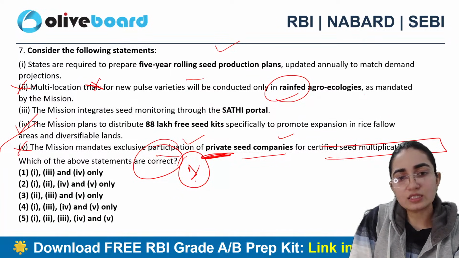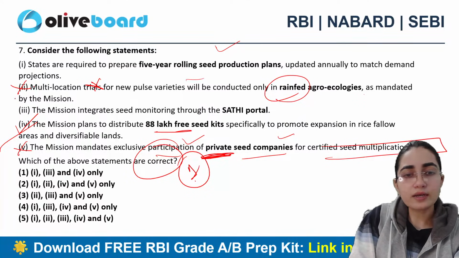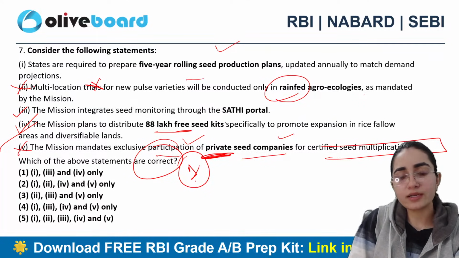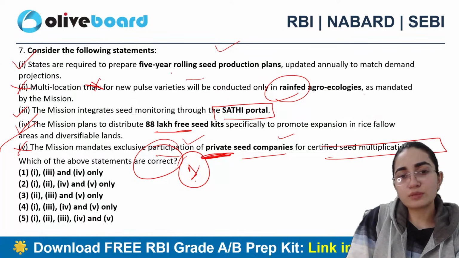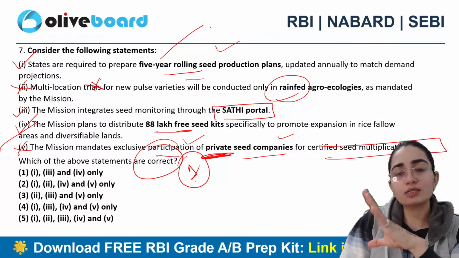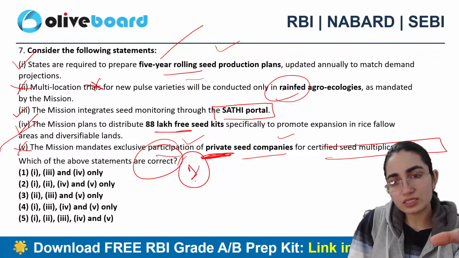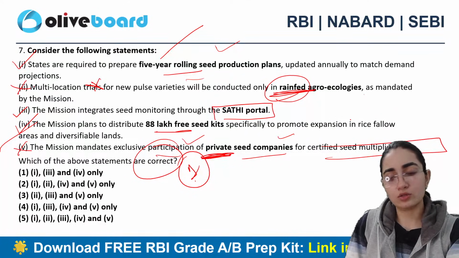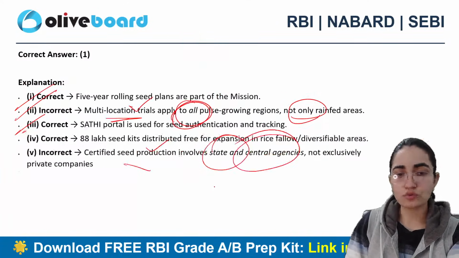Otherwise this is all correct, the data here is all correct. Third statement is all correct, it is for monitoring that only, and is also associated with the portal. First statement is also correct in nature, right? They can ask you about the period as well, 30-31 as well, okay? So this is something where it is lacking here, otherwise all of the statements are correct. So one is the correct answer.